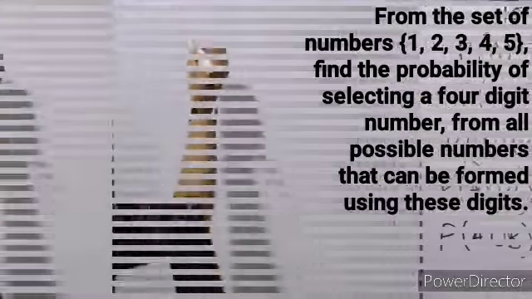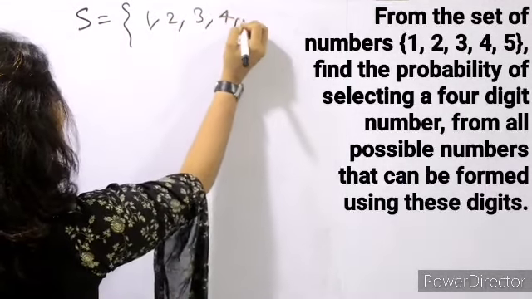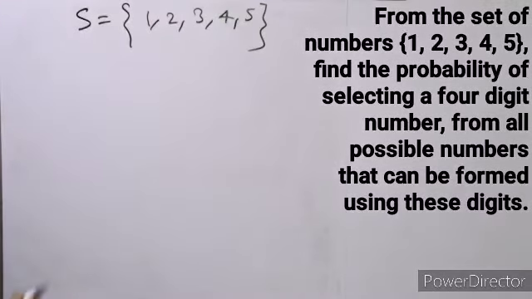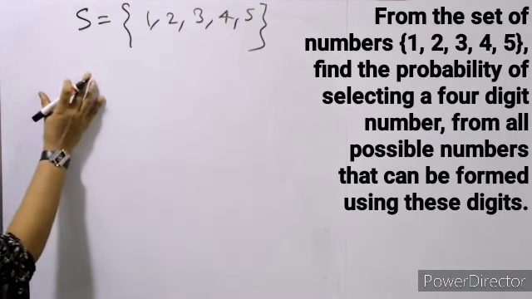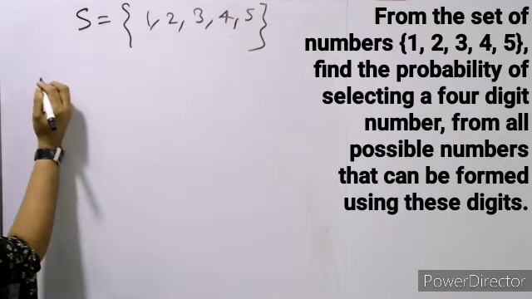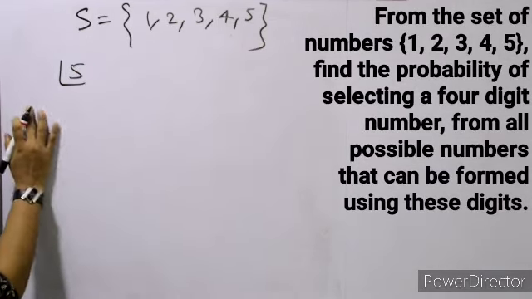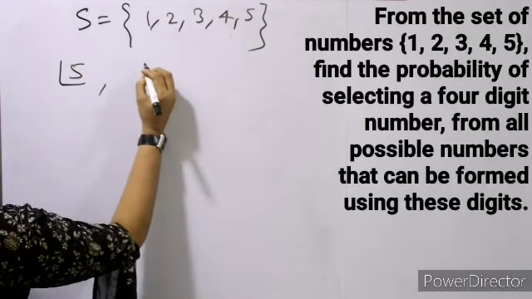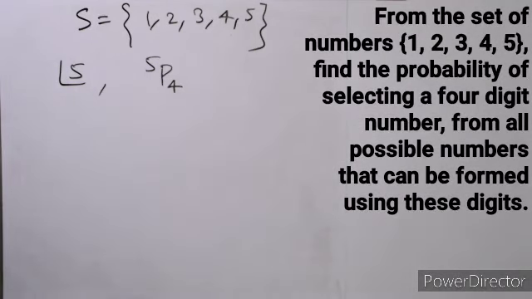Okay, a set of numbers given: 1 2 3 4 5. So we have to find out the probability of selecting a 4-digit number from all possible numbers that can be formed using these digits. Okay, so first of all, कितने 5-digit numbers can be formed? How many 5-digit numbers can be formed? Factorial 5 होंगे. Now how many 4-digit numbers can be formed? 4-digit numbers, so 5P4. Okay, just we have to arrange them.